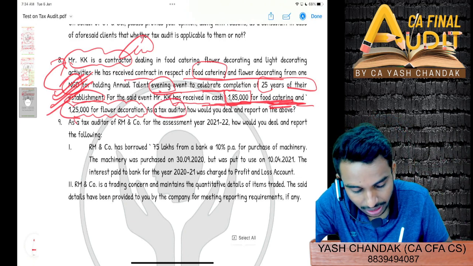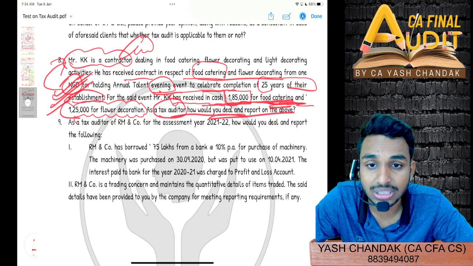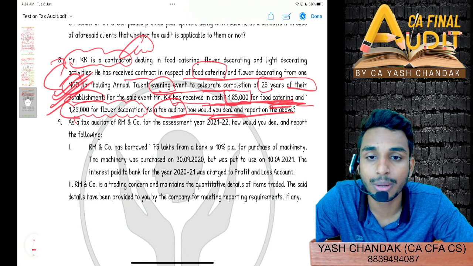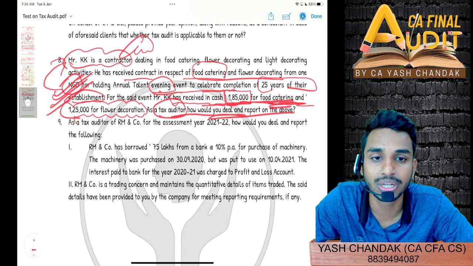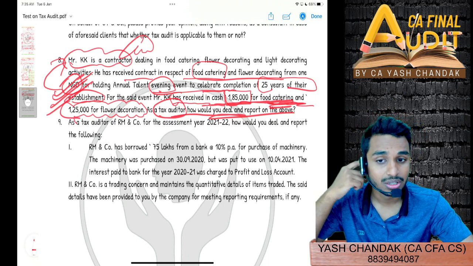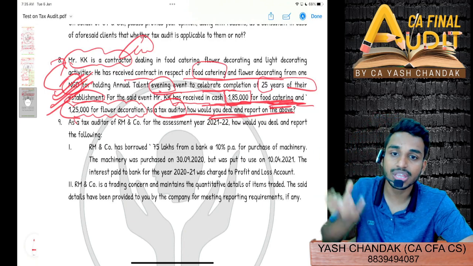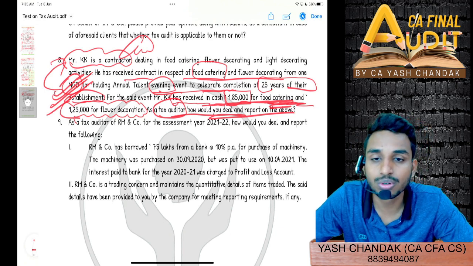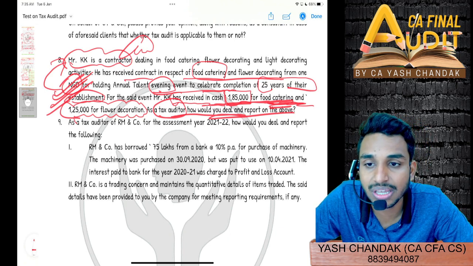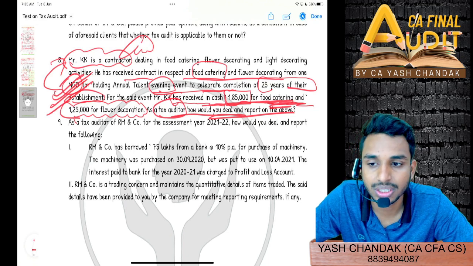Even if they have mentioned tax auditor, then you are getting a bit of help from the institute that this is relating to the tax audit chapter. If they would not have given it, and just told you to comment or report accordingly, then you will also have to judge the chapter it is referring to. So be clear that payment is disallowed under 40A(3), and the receipt by the person who is receiving is also disallowed above 2 lakh. Is the limit exceeding 2 lakh here in the question? Yes, 3,10,000, exceeding. It relates to a single event.